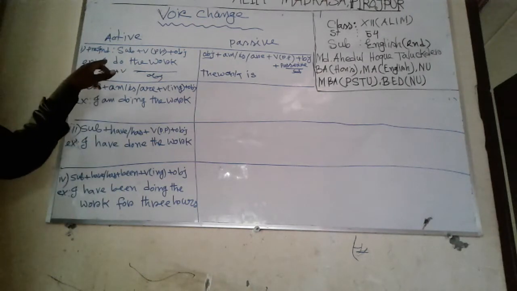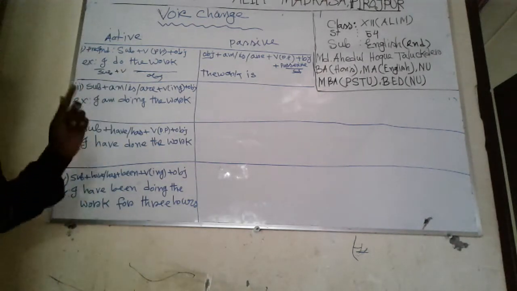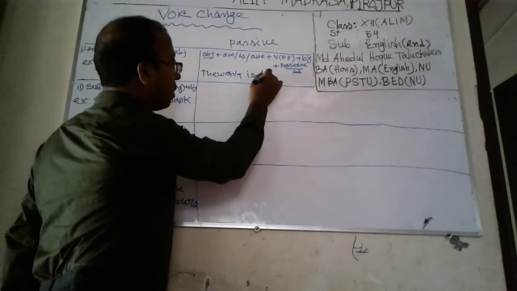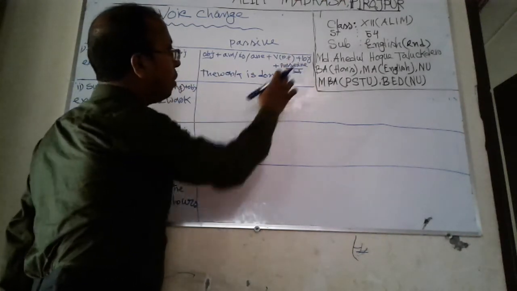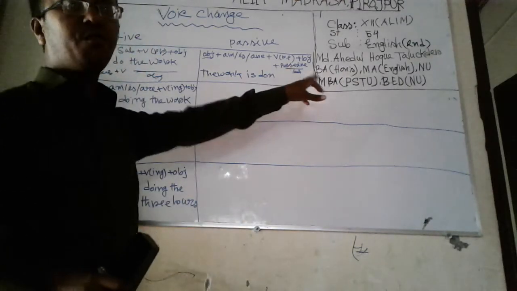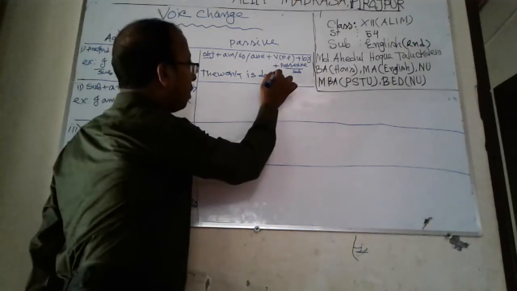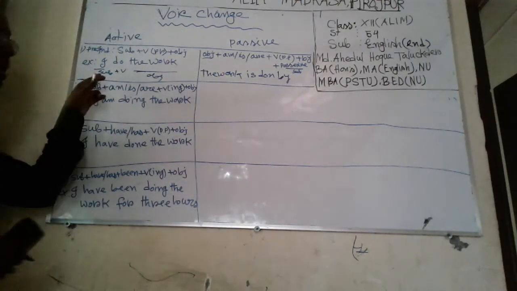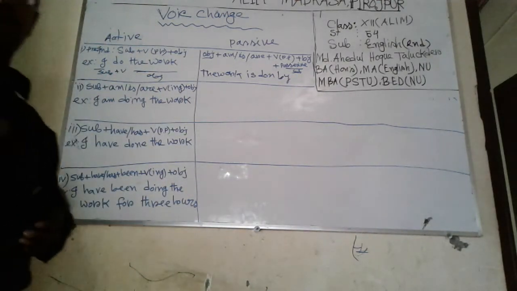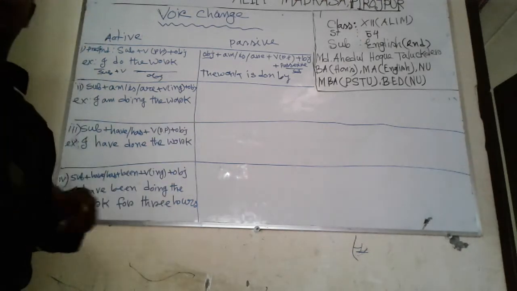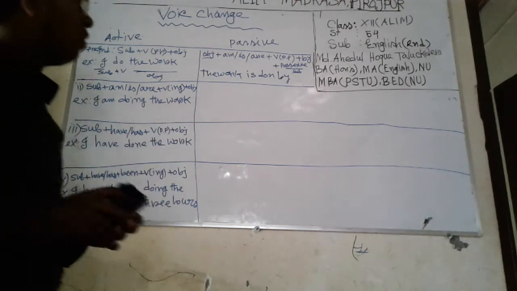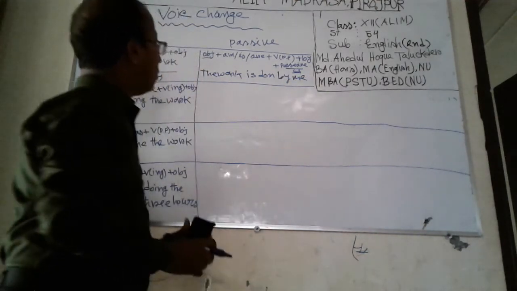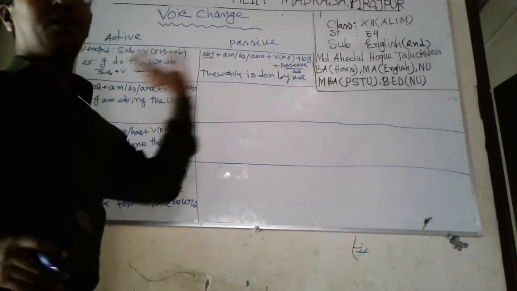Here do is the present form, so the past participle is done. The work is done. According to the structure, then by. The subject here is I. What is the possessive form of the subject I? That is me. You everybody know. So, the work is done by me.